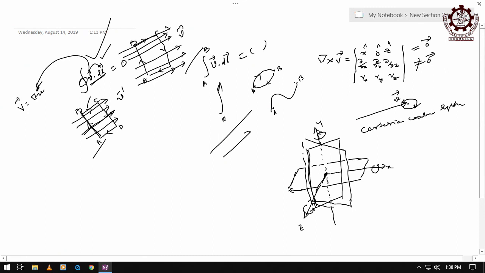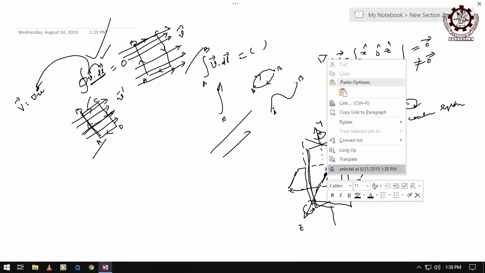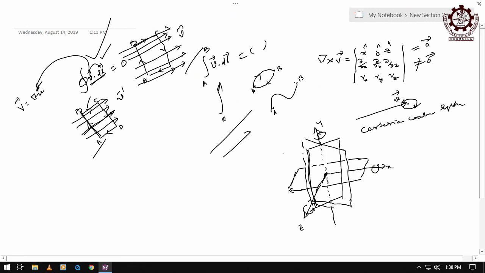Now the velocity, the vector field at this point O, is represented as v vector at that point. At which point? At point O, where three mutually perpendicular planes are intersecting with each other.